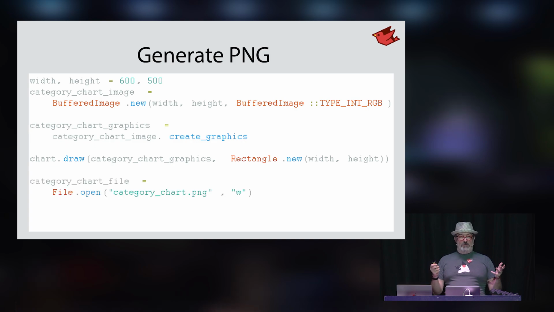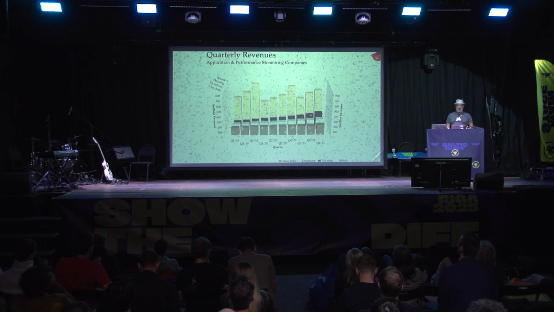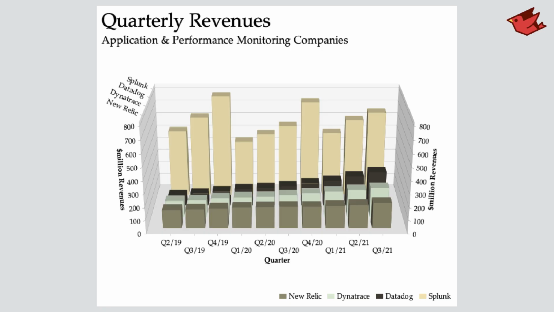We open up a standard file using the regular Ruby APIs, and we use the Java image IO capabilities to write our image out to that file. All basically just Ruby code calling into a few JVM libraries along the way. And then we get our chart. And this is all very easily customizable. This is just with the defaults that I've set up in this simple example.